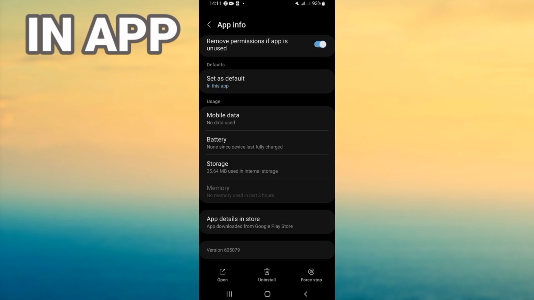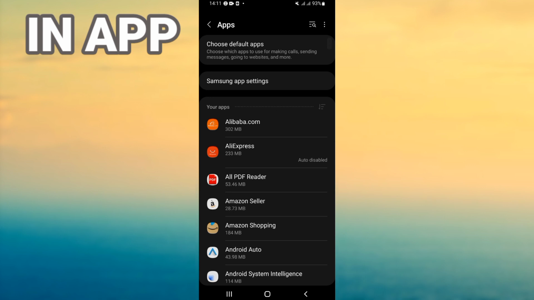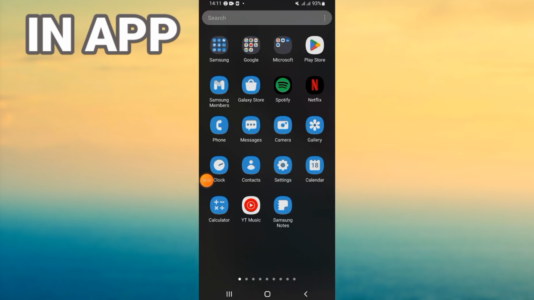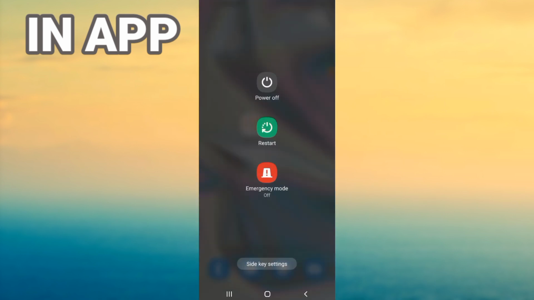Okay. And right now, after you click on force stop, go to Play Store or App Store and update your OmeTV now, if the update is available. Restart next your phone and that's all.